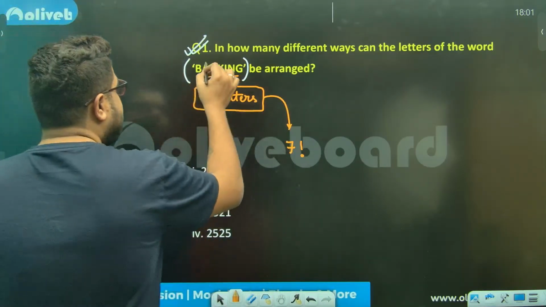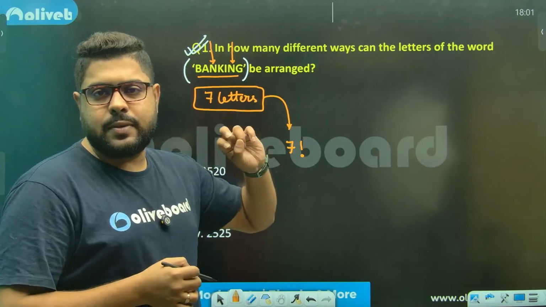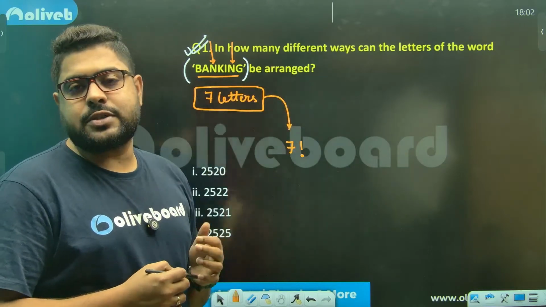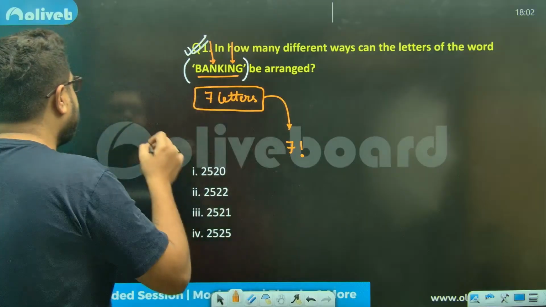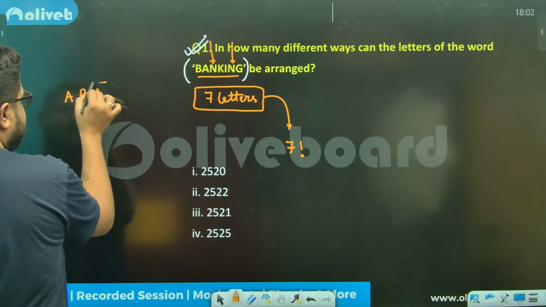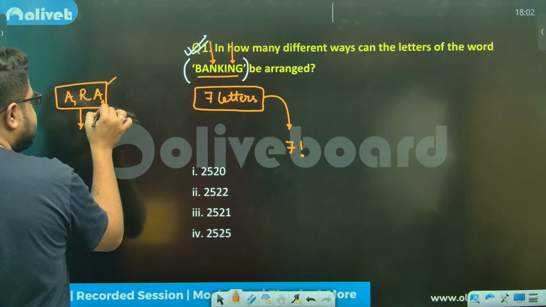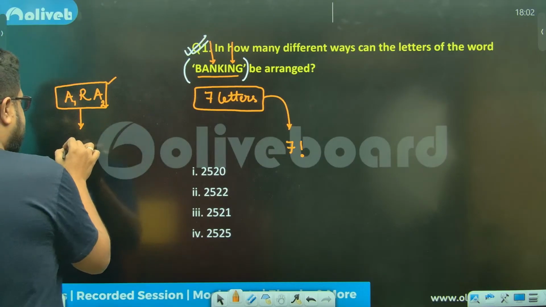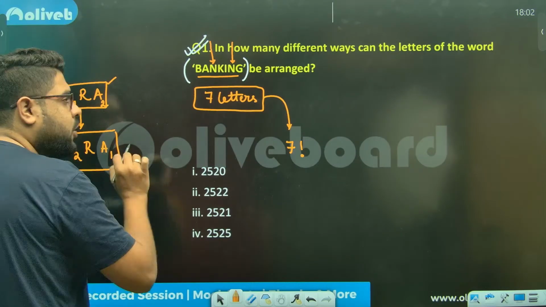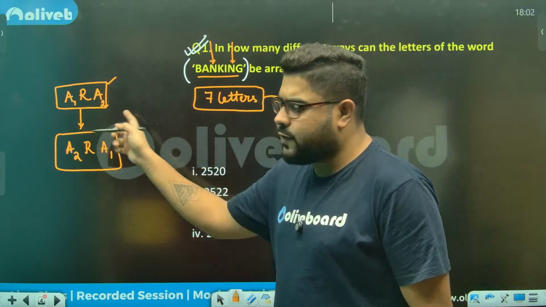Why? You see, there are 2 n's. N is here, n is another here. Both n's are the same, so the number of permutations will be less. Why less? Let's say A R A is a word. Say for example, I say this is A1 and this is A2, first A, second A, and I write this A2 R A1. The A1 and A2 labels are not really there. I have taken them so that I can identify the first one and the second one.